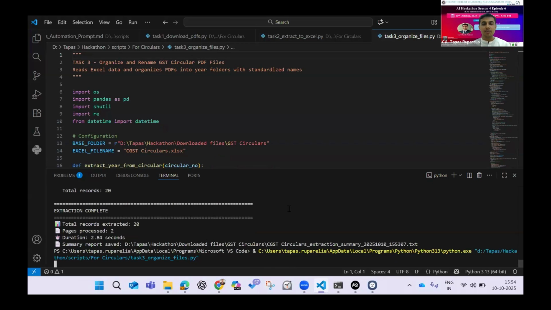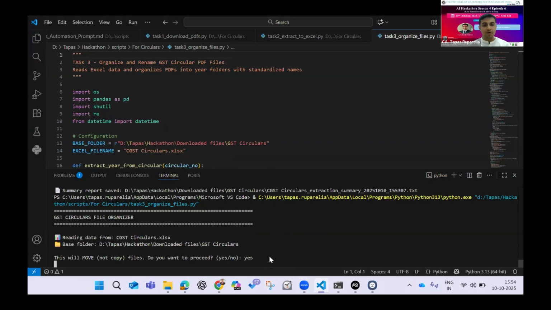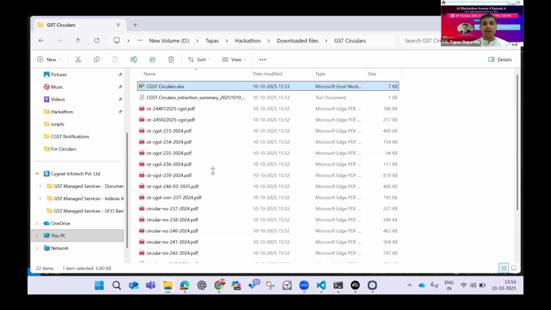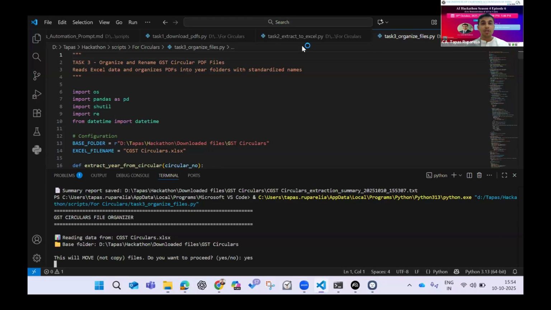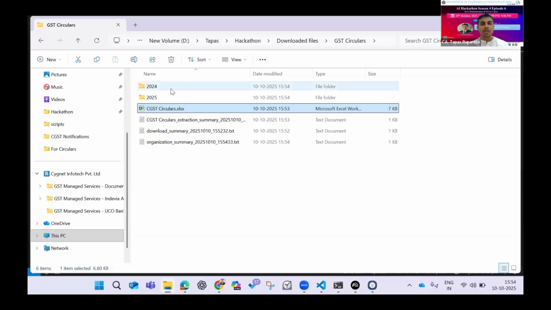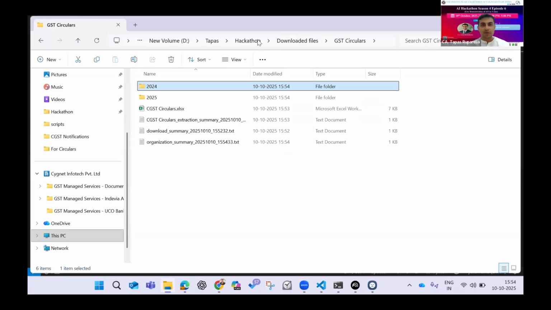So the third script that has been generated through Claude says, are you okay to move all the files that we have downloaded? I'll just say yes. And if I come back, all the circulars will be downloaded into a proper format. You see on the screen itself, all the 2024 circulars have gone into a proper format, and all the PDFs have been arranged into a proper organized format.